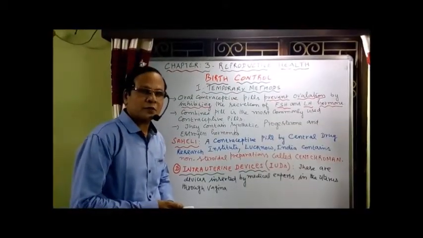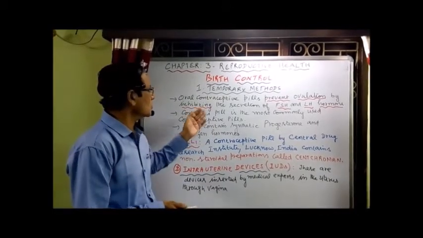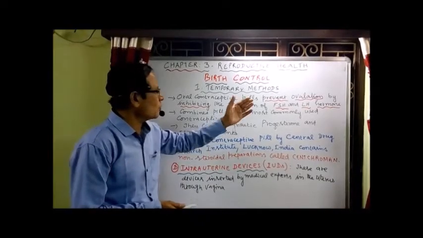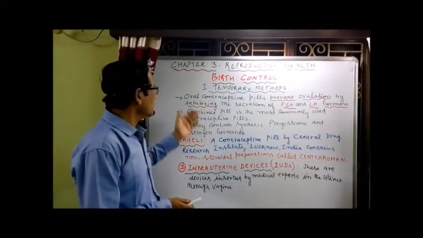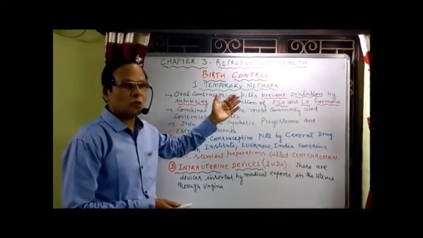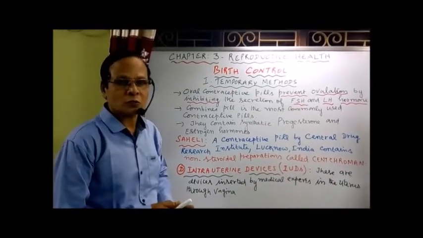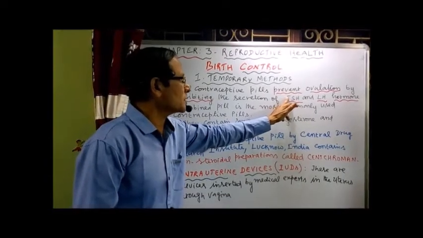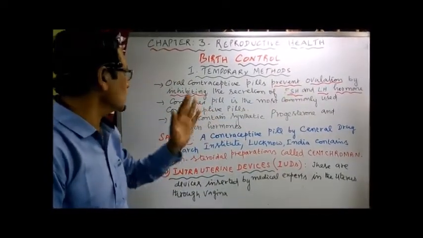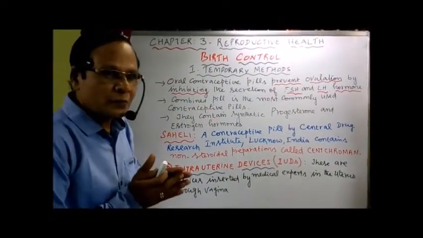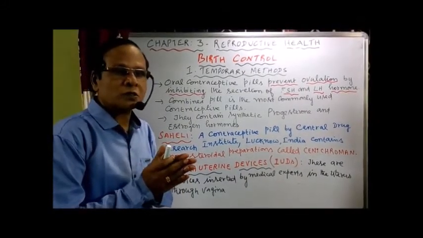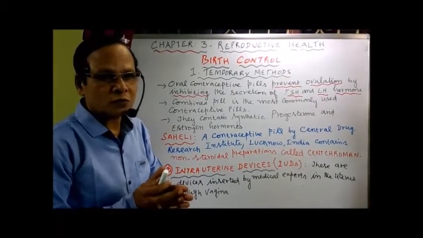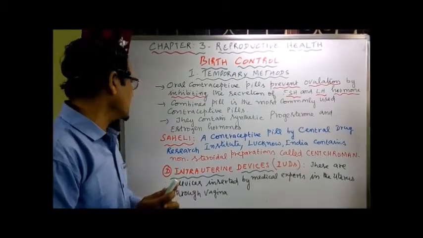The contraceptive pills are taken orally, hence called oral contraceptive pills. What is their role? They prevent ovulation. How? By inhibiting the secretion of the two hormones responsible for the growth of the follicles and the ovulation process, namely follicle stimulating hormone and LH. That is their role. The combined pill is the most commonly used contraceptive pill, and it contains synthetic hormones like progesterone and estrogen.